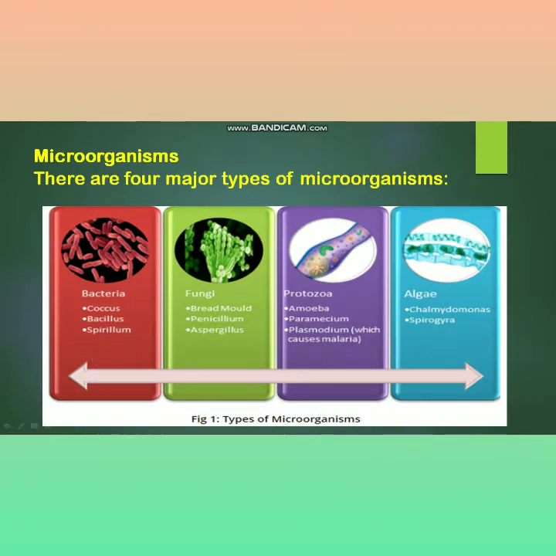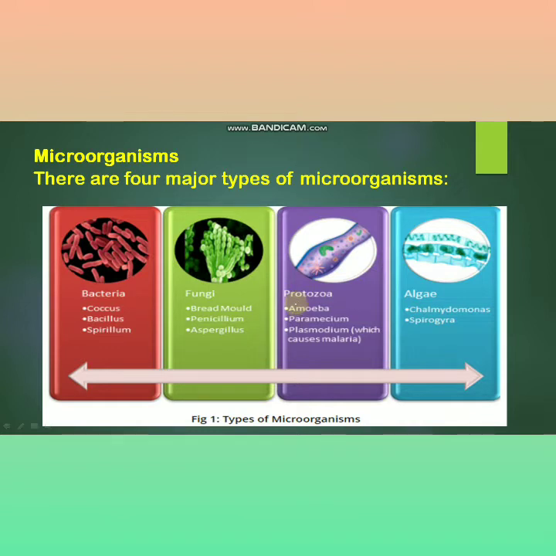There are four major types of microorganisms. First is the bacteria. Just see the figure. We have represented some types of bacteria. The names of these are Coccus, Bacillus and Spirillum. Next is the fungi. Examples of the fungi are bread mold, Penicillium and Aspergillus. You have to learn all four types of microorganisms. Please try to make the figure also in your notebook.